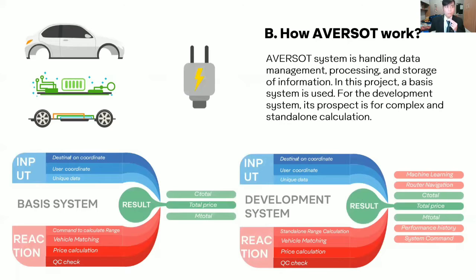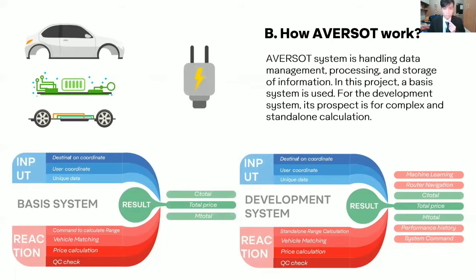Besides that, the system calculates the total price per kilometer of range, but the system also calculates the price of the long life system, such as machine checkup, but with the autonomous system. And this is the basic system.